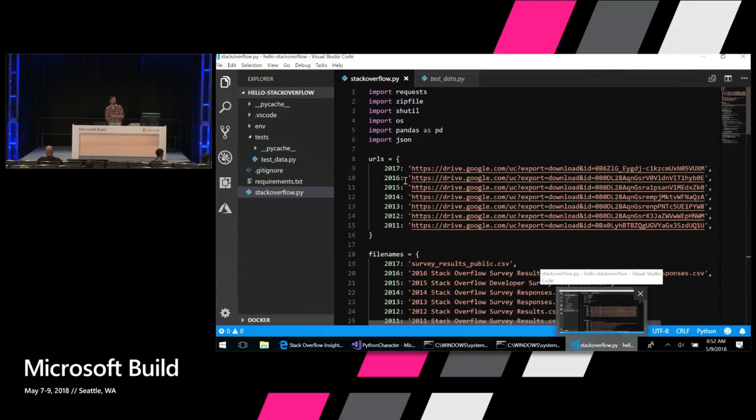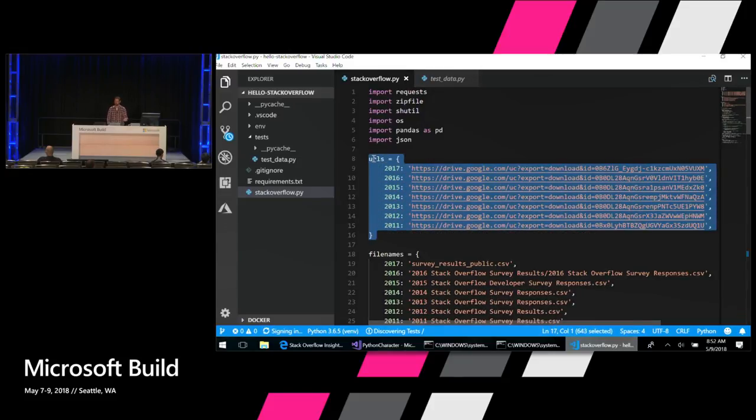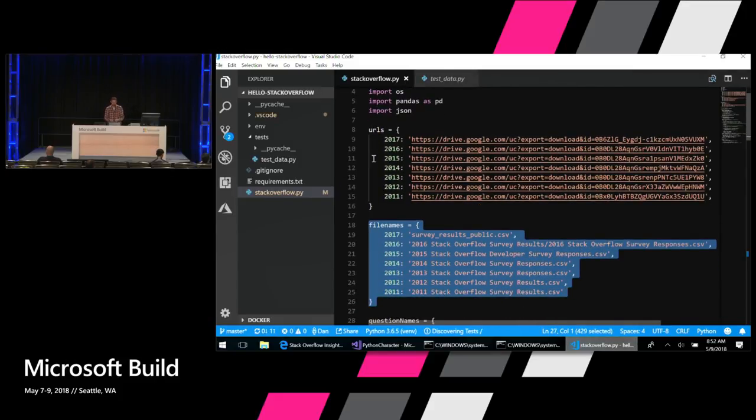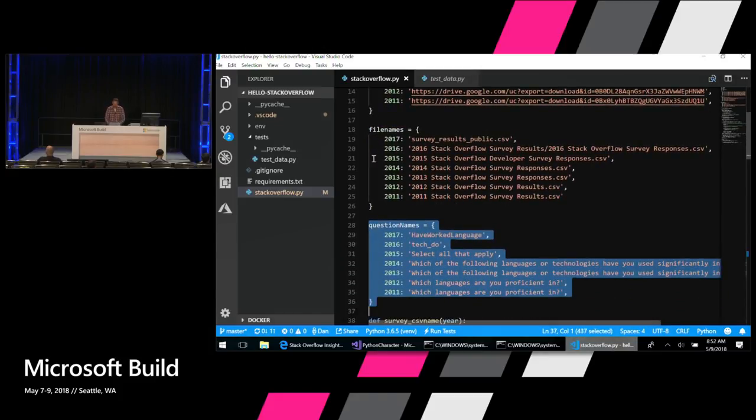So I took the URL manually and pasted it, but here I've created a dictionary that contains all of the URLs for all of the surveys going back to 2011. And then within each survey, there are different file names. The CSV file is stored in that zip file in a different location, with a different file name. And then the question that's actually asked on the survey each year is changed. So I just put this information in some handy dictionaries here at the top of my file.